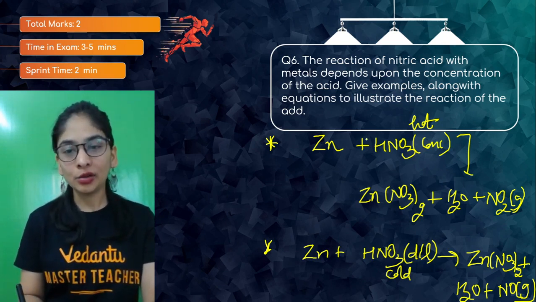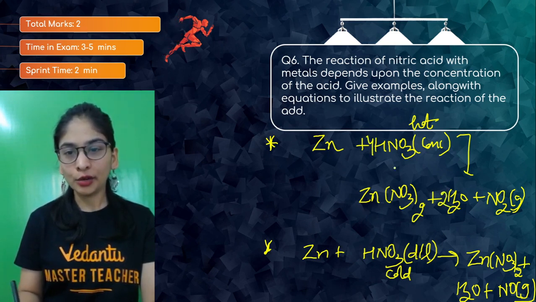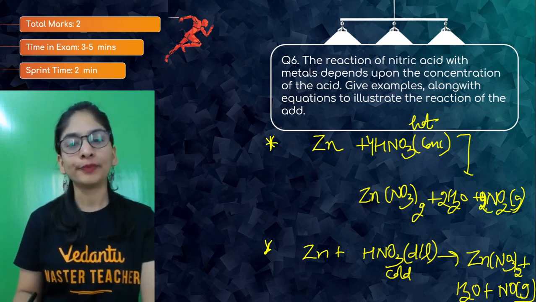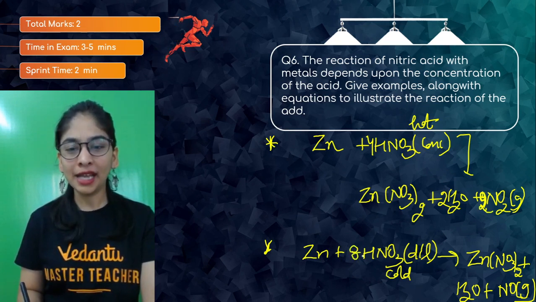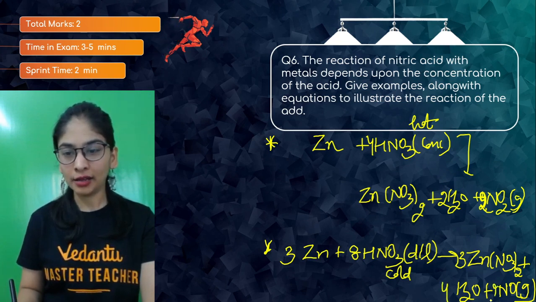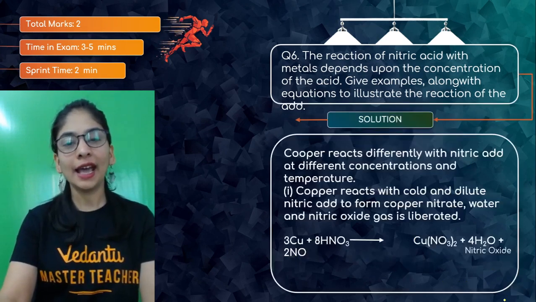Here you'll take 4 molecules of nitric acid, and then you will get 2 molecules of water and 2 molecules of NO2. In the dilute case, the way we did last time, 8 molecules of nitric acid, 3 zinc, and 3 zinc nitrate, 6 is used, 4 H2O and 2 NO, right? You can check that also anyway. You can balance it, I know. And you will get the solution.